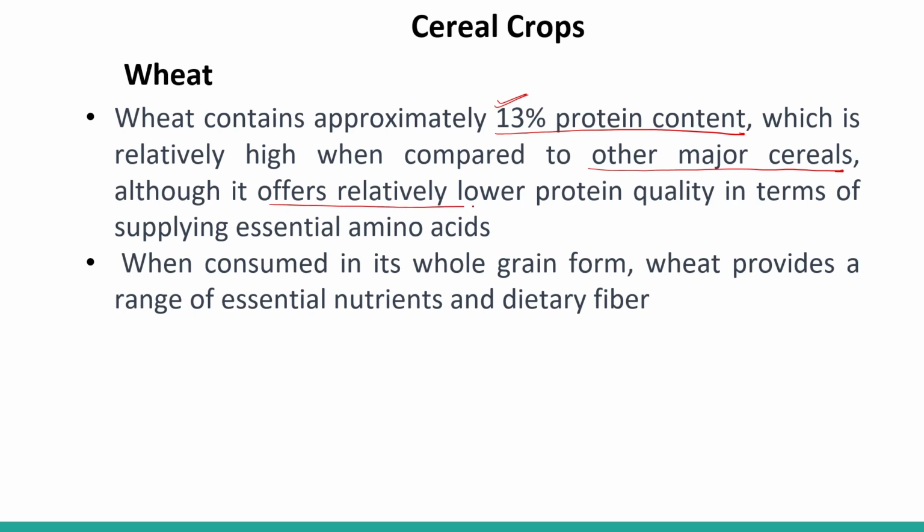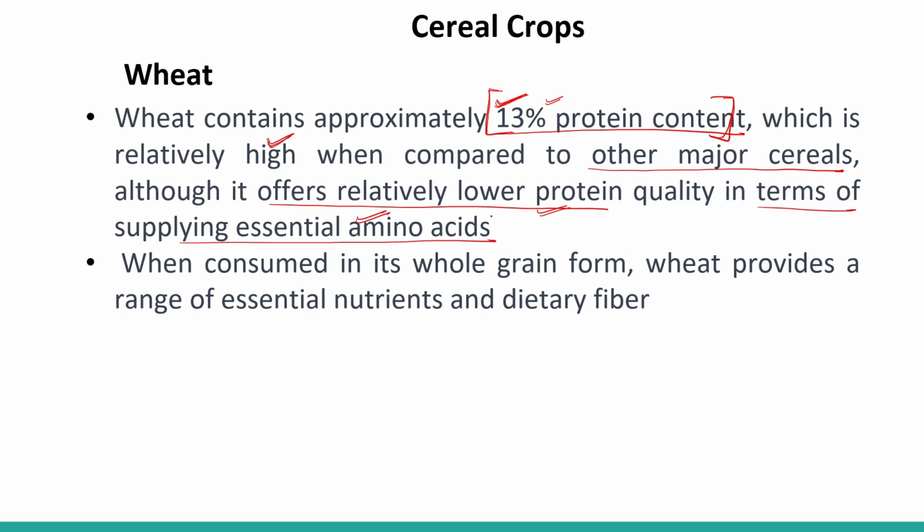Although it offers relatively lower protein quality in terms of supplying essential amino acids. So it has high protein content compared to other cereals, but relatively lower protein quality in terms of supplying essential amino acids.